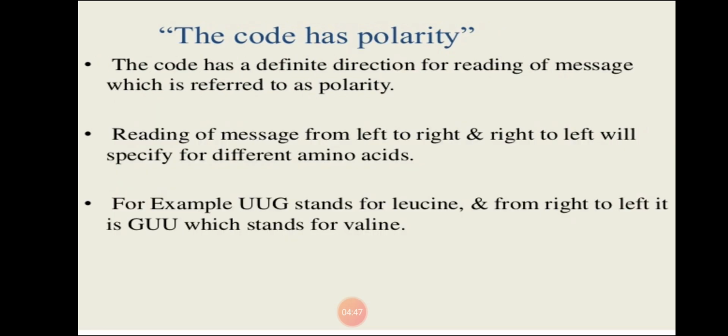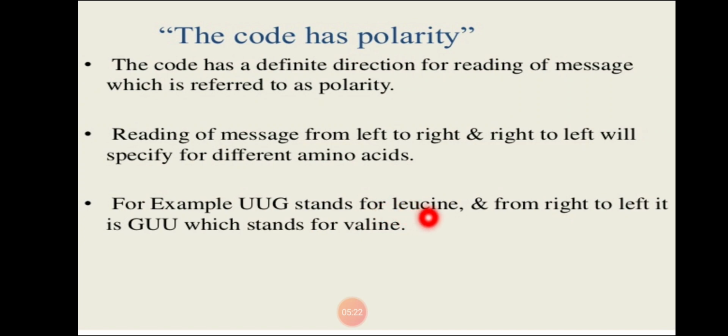Next property is that genetic code has distinct polarity. What do we mean by polarity? We have discussed that polarity means direction. Genetic code shows definite polarity, that is, it is always read in the 5' to 3' direction. For example, UUG stands for leucine when it is read in the 5' to 3' direction.